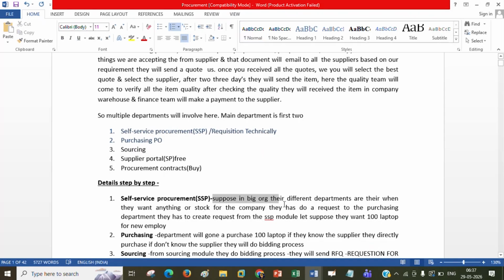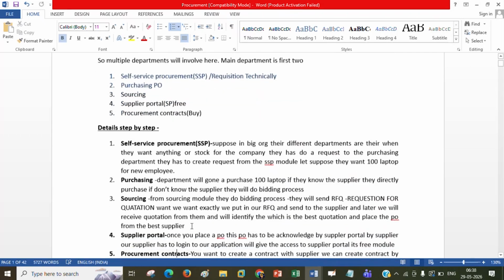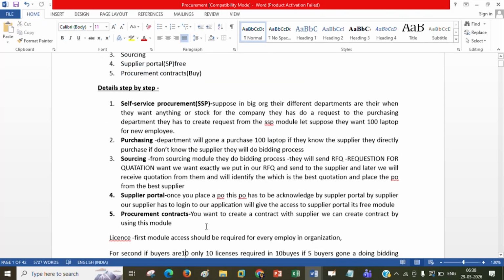That means suppose a big organization has different departments, which we already discussed, right? They require something for their employees only. So I don't need to go too deeply into this type of basic example. I already did it, so you can go ahead with this. Now here, this is the definition for sourcing. That means from RFP to the quotation process and all, they will do. You guys are already aware of this.